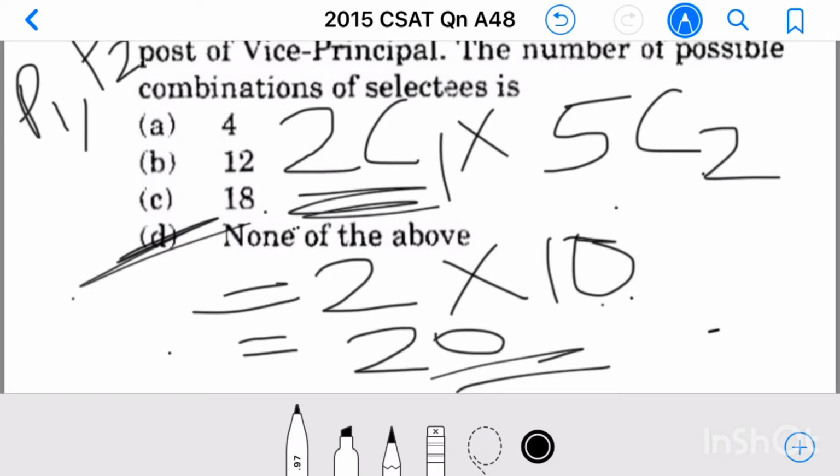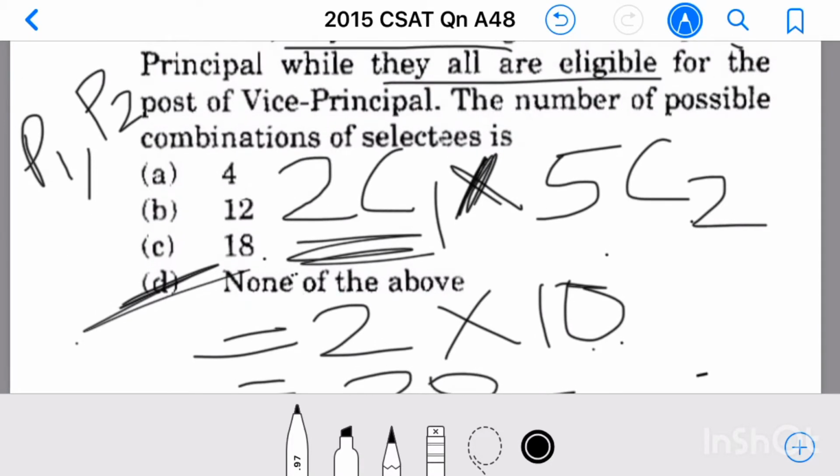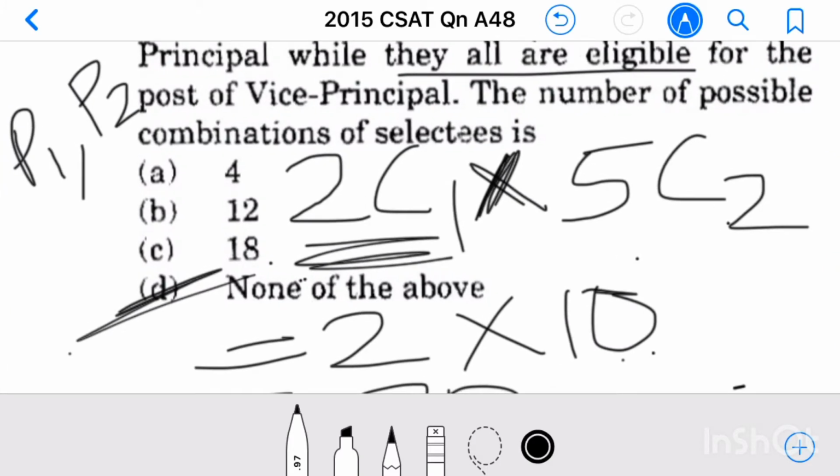So here, why did we multiply 2C1 with 5C2? If P1 is the principal selected, then P2 is eligible for the vice principal post. Then including P2, there are 5 candidates for the vice principal posts.